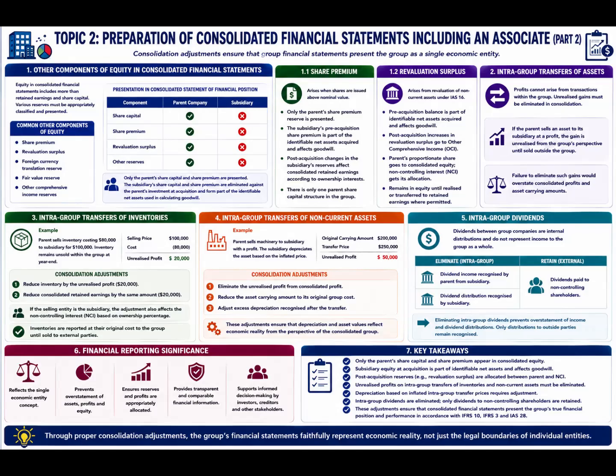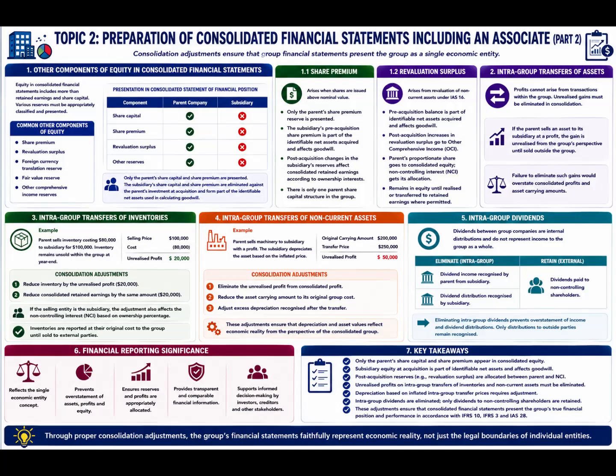In addition to goodwill and non-controlling interests, the treatment of other components of equity, intragroup transfers of assets, and intragroup dividends plays an important role in ensuring that consolidated financial statements faithfully represent the financial position and performance of the group without overstating assets, profits, or equity.